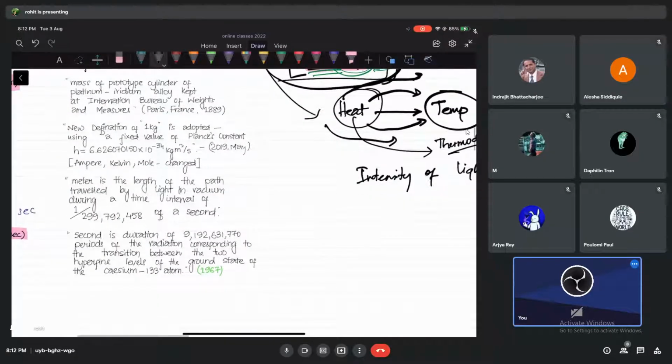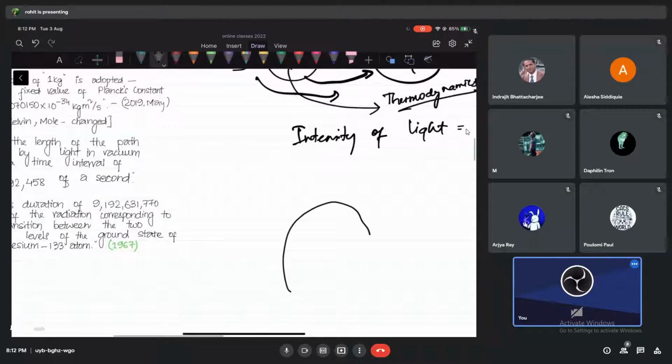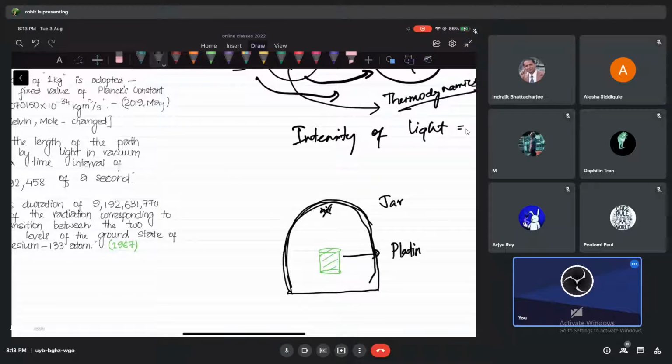See, these people in Paris, they have this jar. Just try to get some ideas, guys, not very difficult. This is a jar. It is vacuum. Nothing is there. Air is also removed. No particles. Nothing. They have kept here one cylinder like this. This cylinder is made up of platinum, iridium. These are metals, so it's an alloy actually.